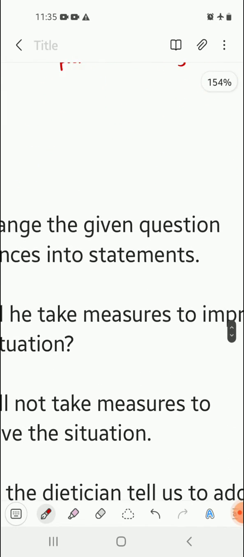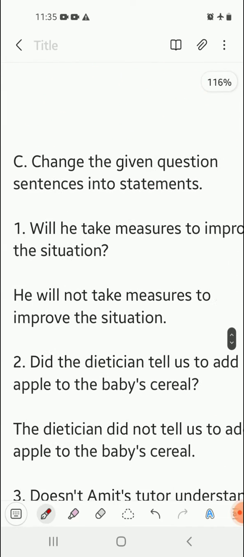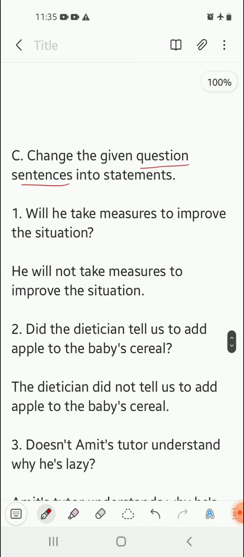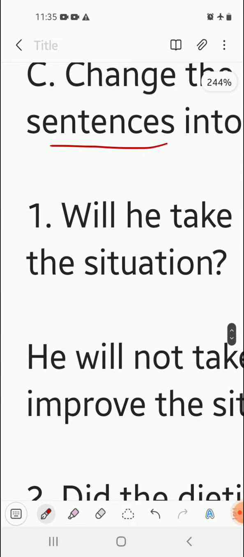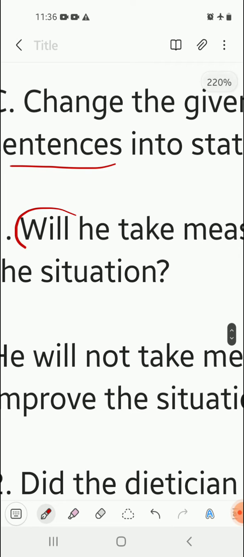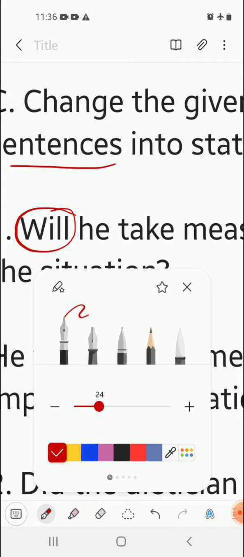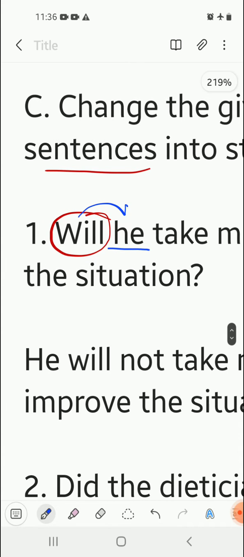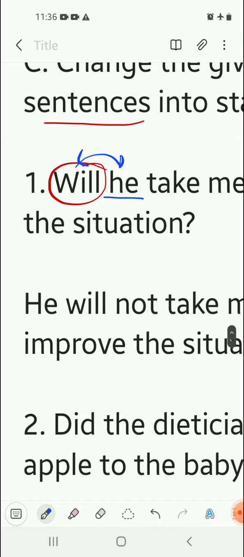Now see, change the given question sentences into statements. Question sentences means interrogative sentences. Now, will he take measures to improve the situation? First, we have to spot the be form of verb and interchange it with the subject of the sentence. Over here, will is my be form of verb and the subject is he. So interchange their position in the answer. So see, he will. We have interchanged the position.